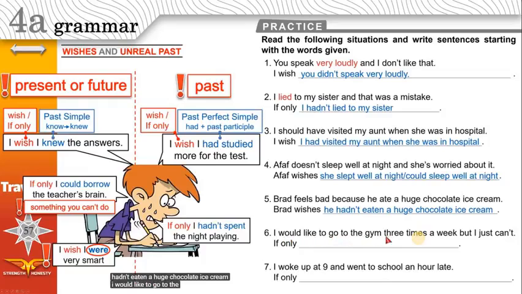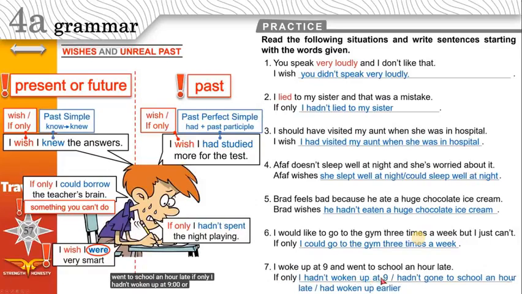I would like to go to the gym 3 times a week, but I just can't. Something you can't do. If only I could go to the gym 3 times a week. I woke, the past of wake, at 9 and went to school an hour late. If only I hadn't woken up at 9. Or, if you want affirmative, you can use, if only I had woken up at 8.